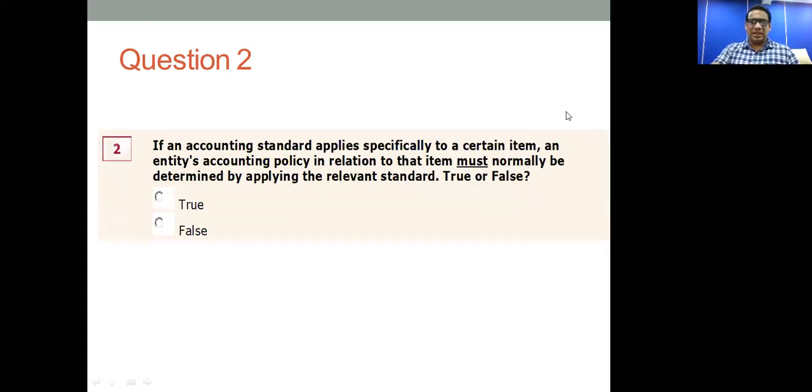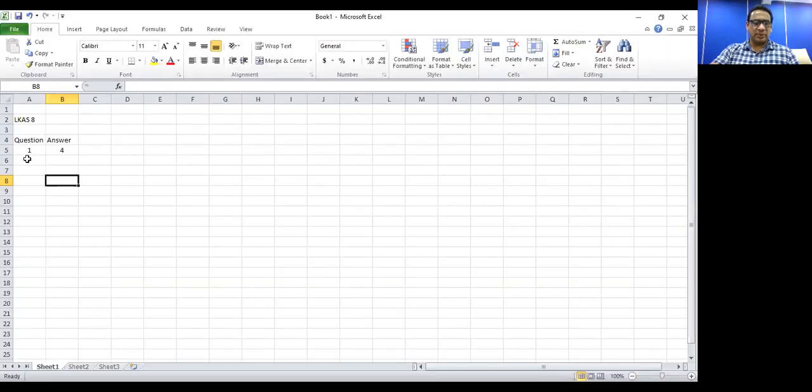So the correct answer for question number 2 is the first answer, which says true. Of course, the answer is true. So let me update the Excel sheet for question number 2. The correct answer is answer 1, the answer which says true.